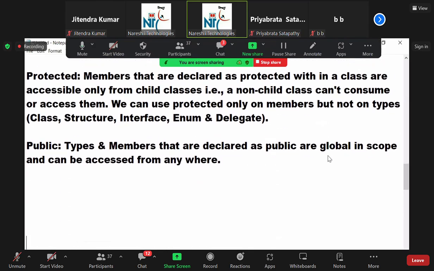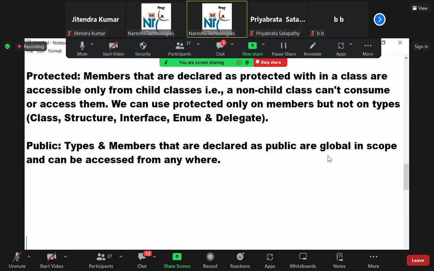No more explanations on this. Got it or not? Types and namespaces: a type can be public, a type cannot be protected, a type cannot be private. Types and namespaces that are declared as public are global in scope and can be accessed from anywhere. Is it clear? So how many scopes did you learn till now?